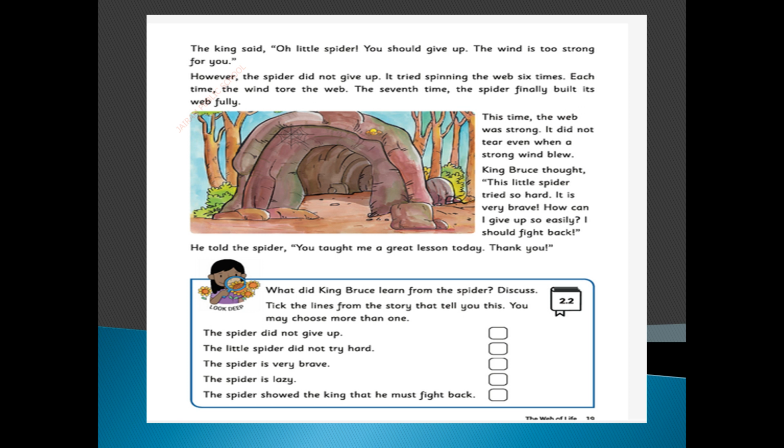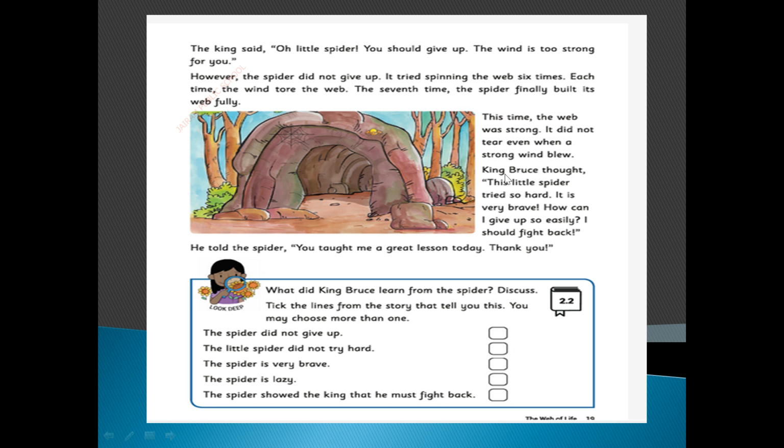The 7th time, the spider finally built its web fully. Superb, right? This time the web was strong. What happened? At the 7th time the spider built the web fully, and this time the web was very strong. It did not tear even when a strong wind blew.